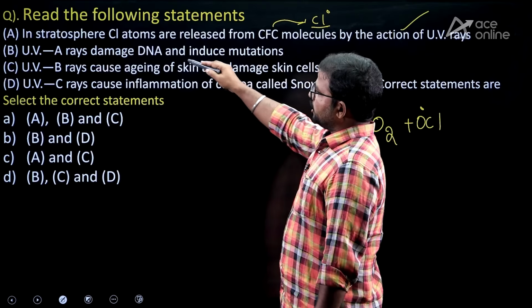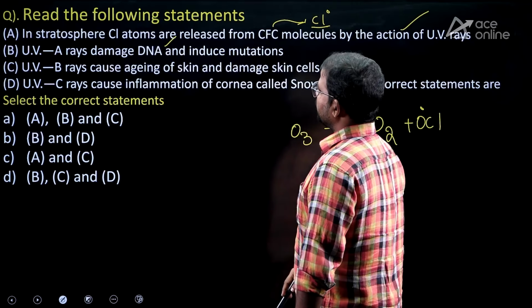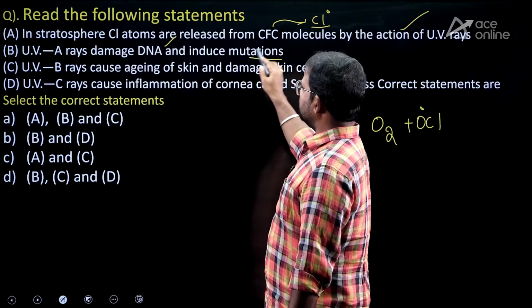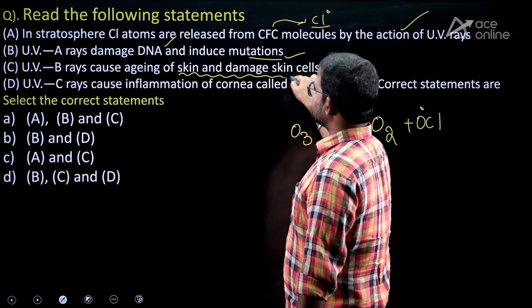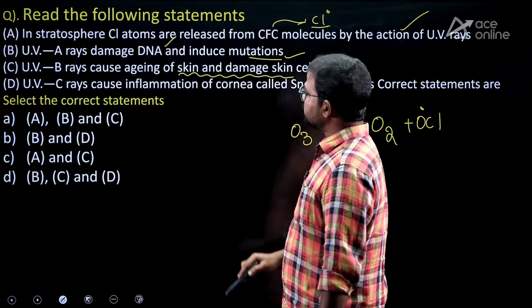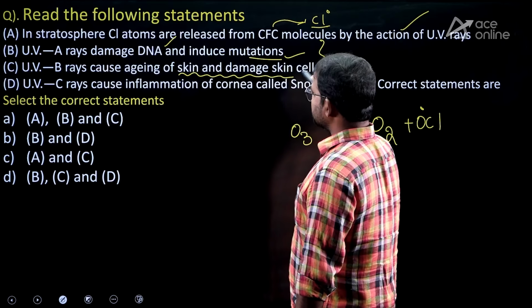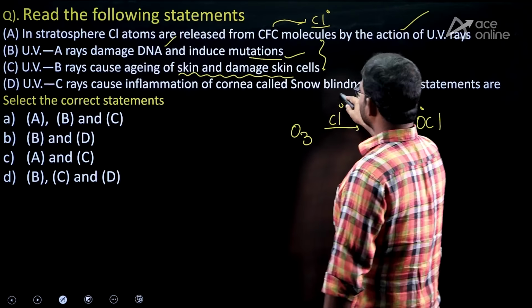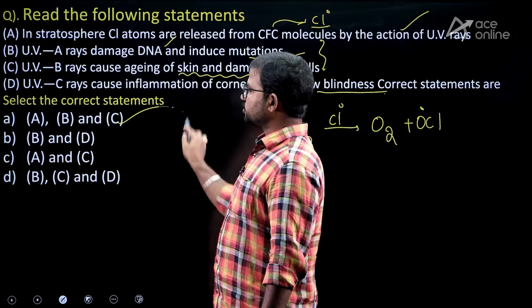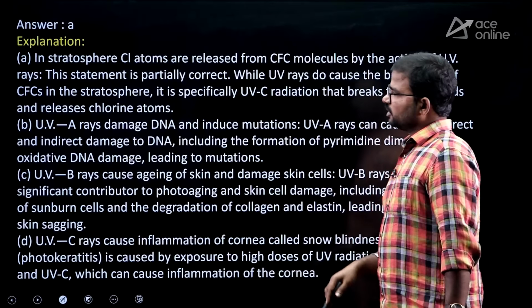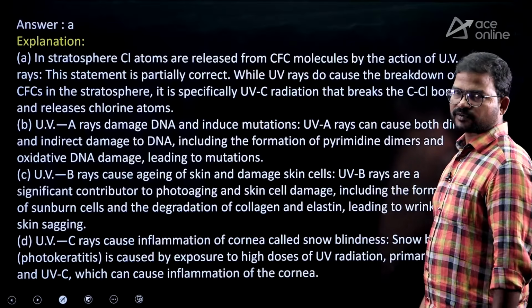Next, it damages the DNA. Okay, so that is also correct. Next, it causes mutation also. Next, skin aging effect is also majorly caused by UVB rays. That's why, guys, these three statements are correct, but not the fourth statement. So this is not responsible for snow blindness. So because of that, option A is the correct one. Okay, so here it is the concerned explanation for that.